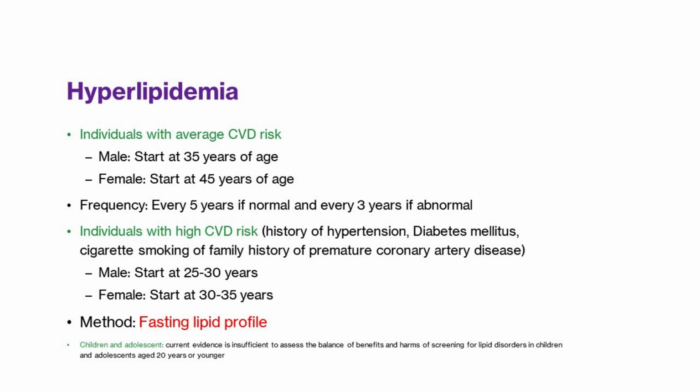In individuals with high risk of CVD, cardiovascular disease, that is, those individuals who have a history of hypertension, diabetes, cigarette smoking, or family history of premature coronary artery disease, the screening starts at an earlier age. For males, it is at 25 to 30 years, and for females, it is 30 to 35 years of age. In children and adolescents, there is currently insufficient evidence to assess the balance of benefits and harms of screening for lipid disorders in those less than 20 years of age.